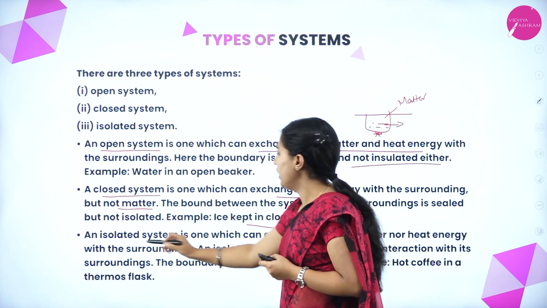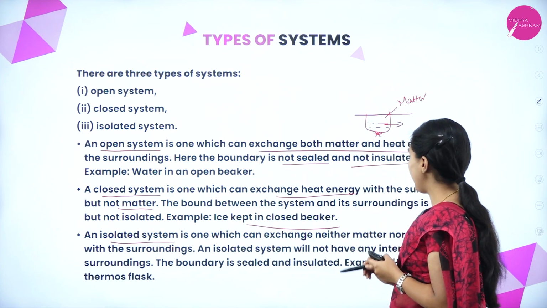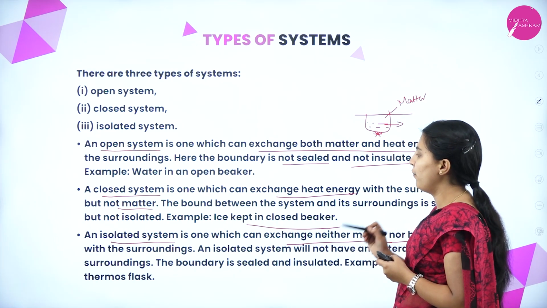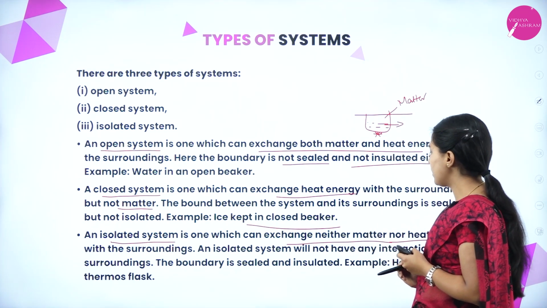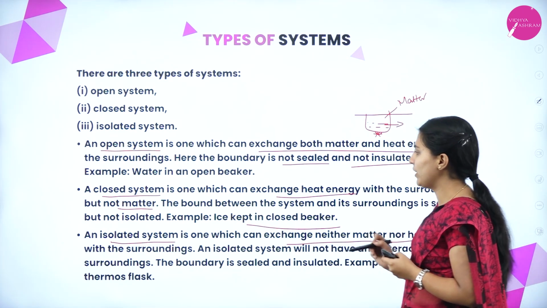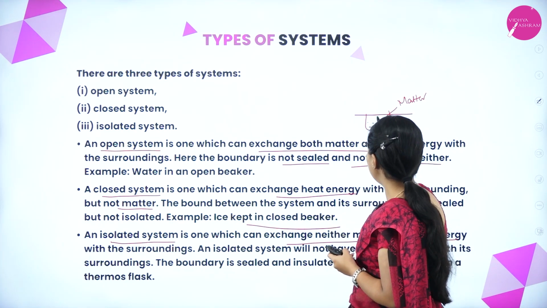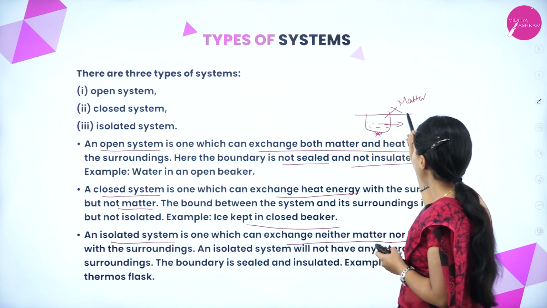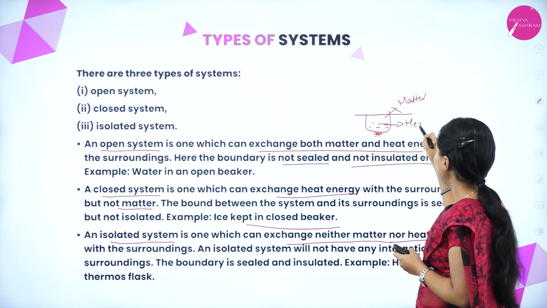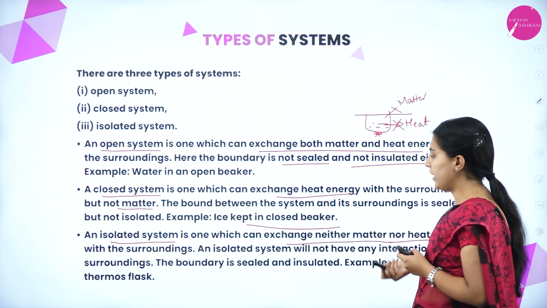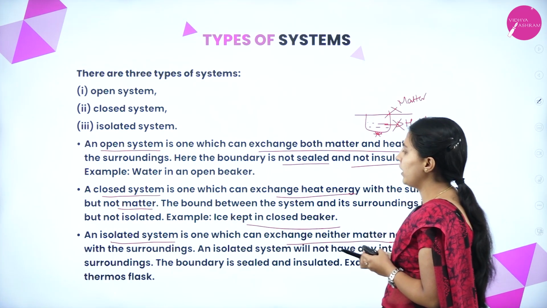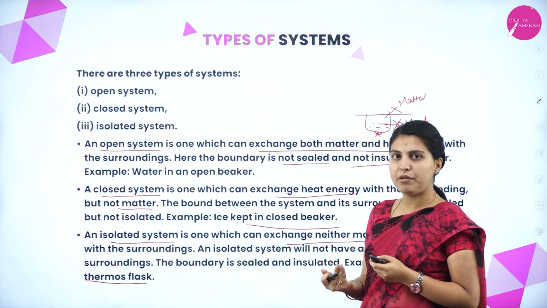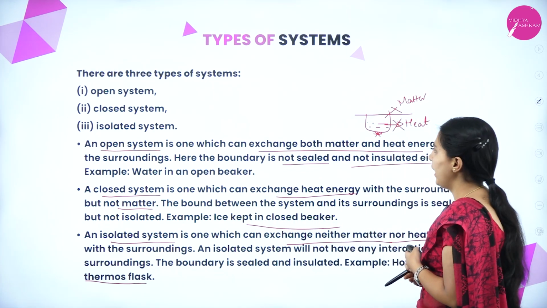An isolated system is one which can exchange neither matter nor heat energy with the surroundings. An isolated system will not have any interaction with its surroundings, meaning no exchange of matter or heat. A good example is a thermoflask. Neither heat nor matter will be exchanged.